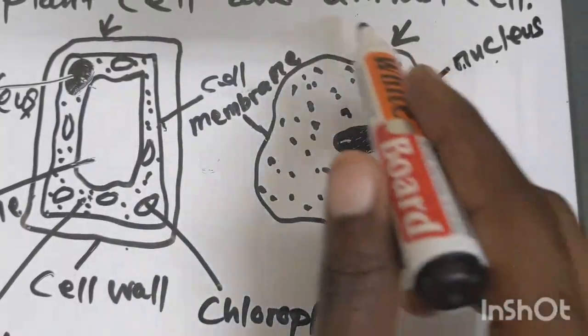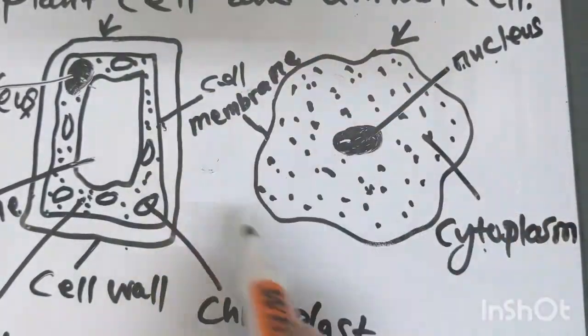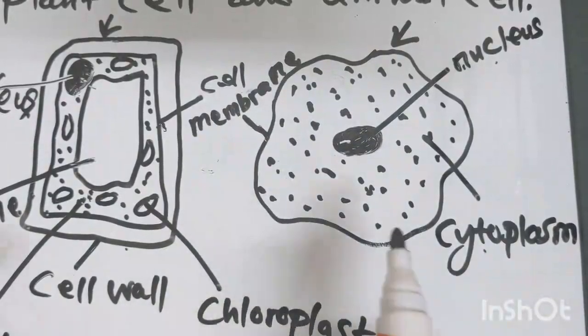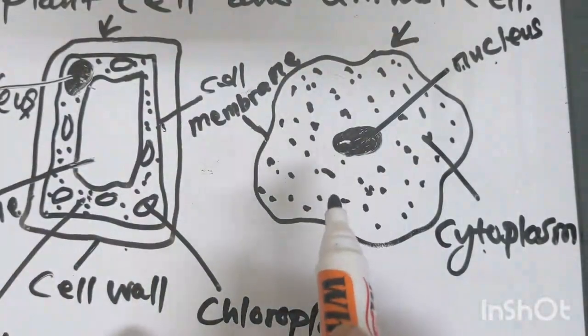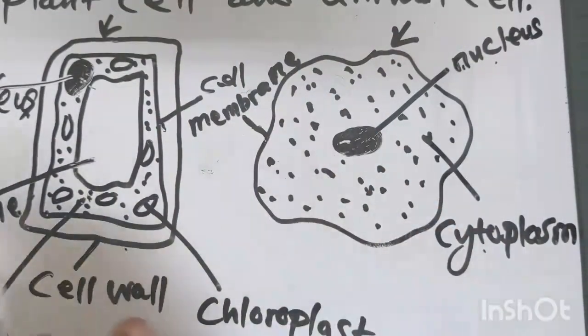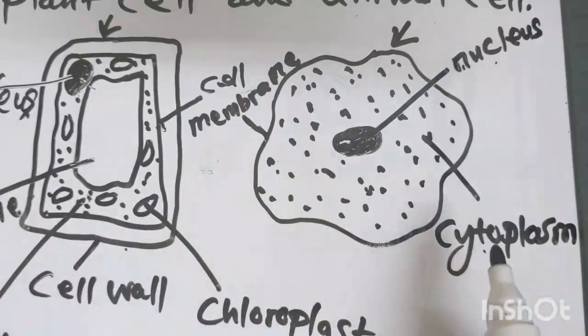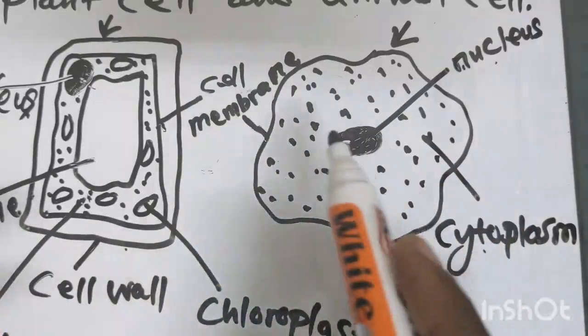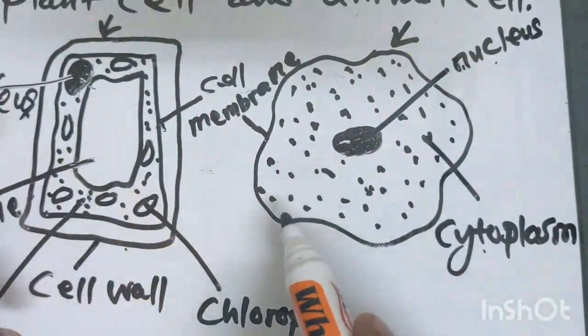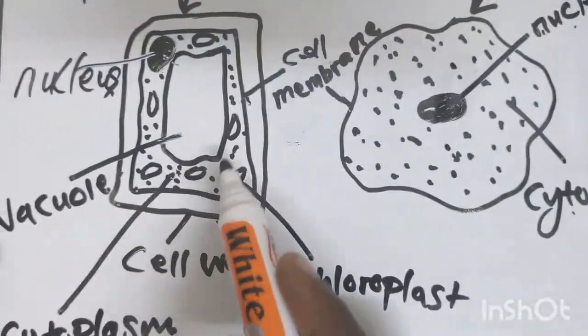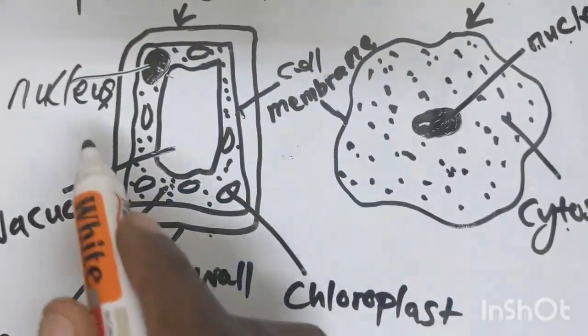When you talk of an animal cell, this is a cell that is found in an animal. It doesn't have a cell wall, this outer part which the plant cell has.